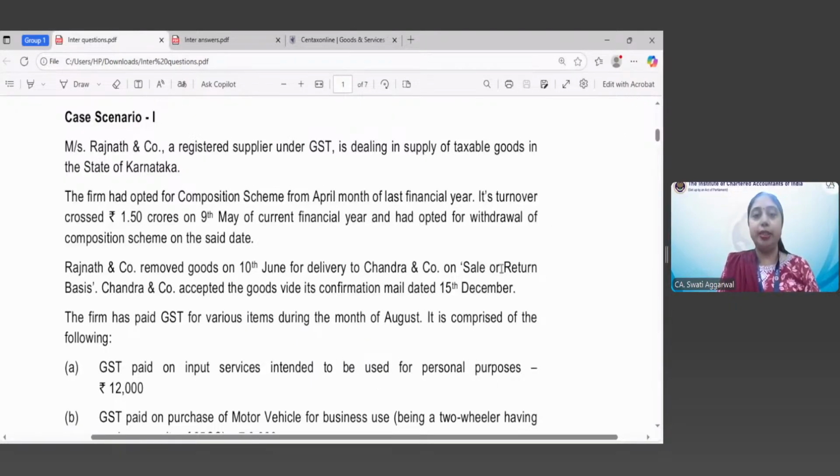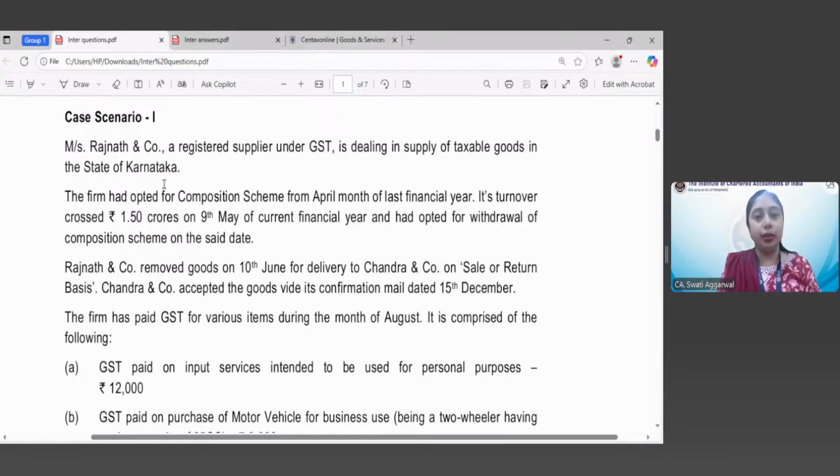And in fact, we'll be starting with the case scenarios and MCQs of MTP1 now. So as you all were doing earlier also, you have to provide the answers to the scenarios so that you can understand the provision in a better manner. So in case you have any other doubt also, you can ask us. So let us start with the scenario.